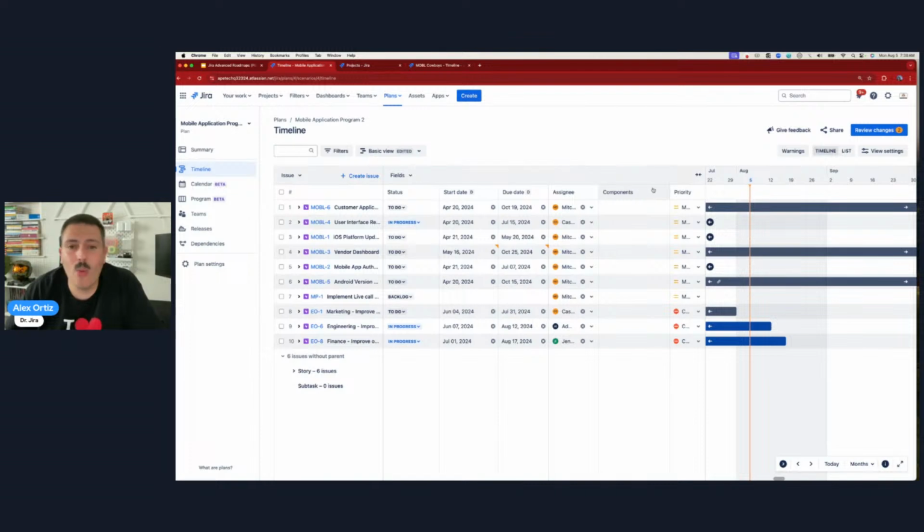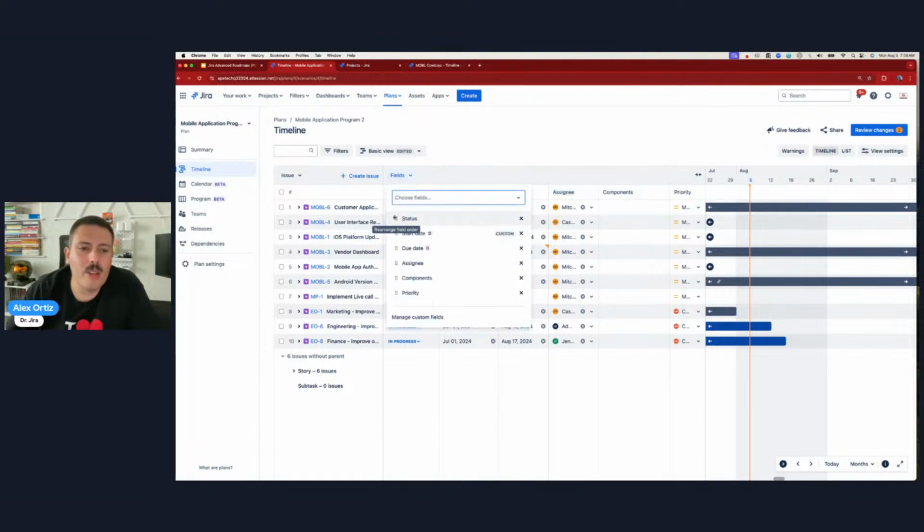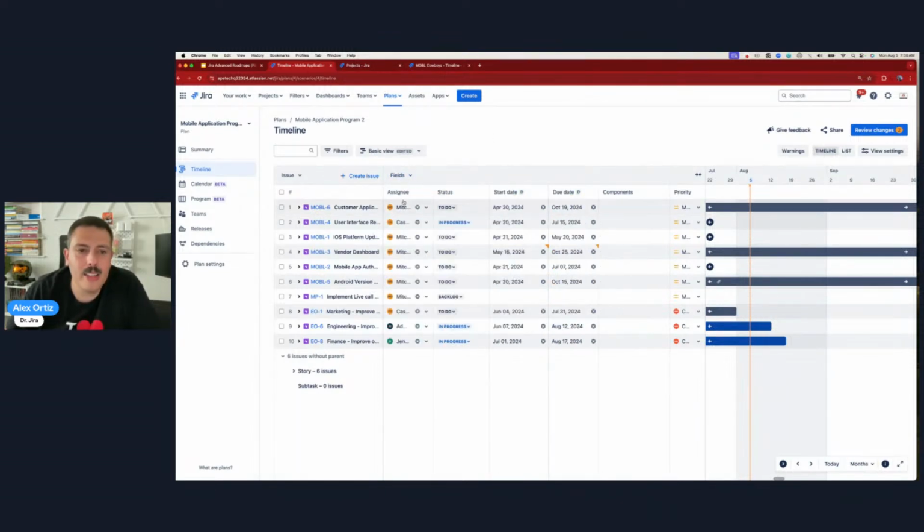Now, let's just say that we wanted to reorder the fields. You would be tempted to do this, drag and drop. That ain't going to work for you. You have to click on fields, and you have to click on this little grid, and now you can move things around. And there, now you can set the fields in the order that you want.